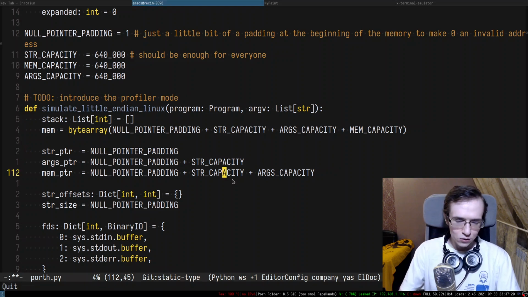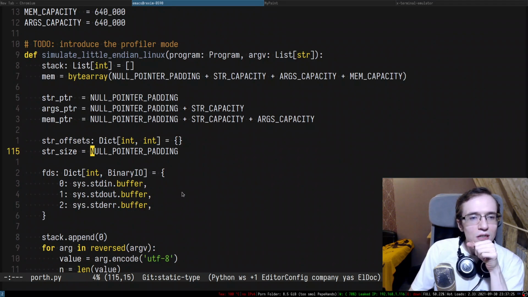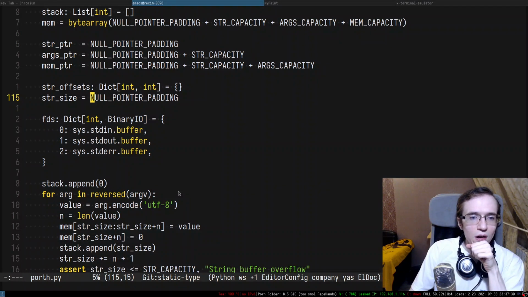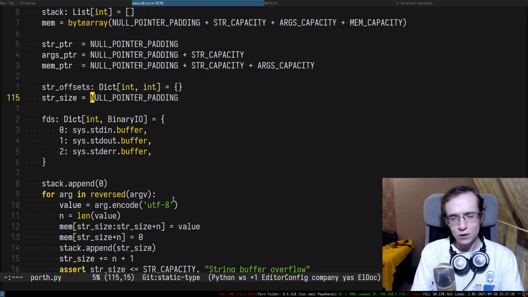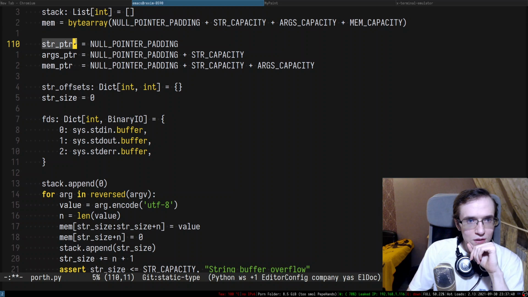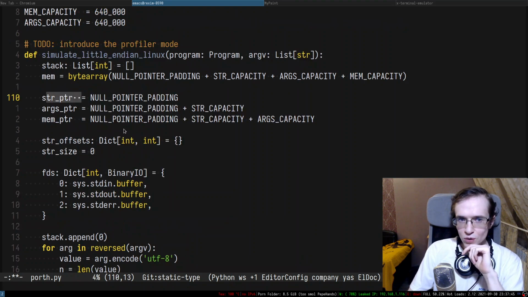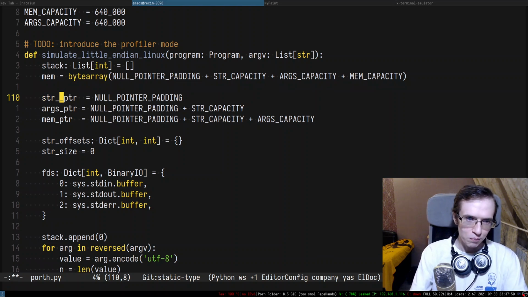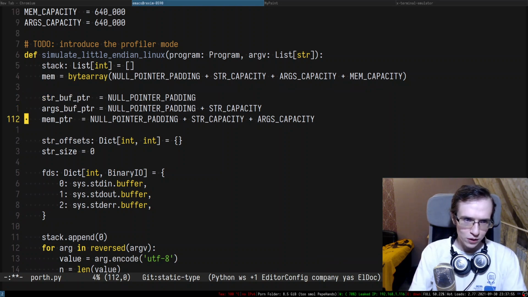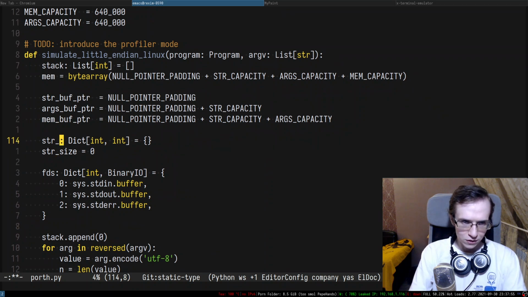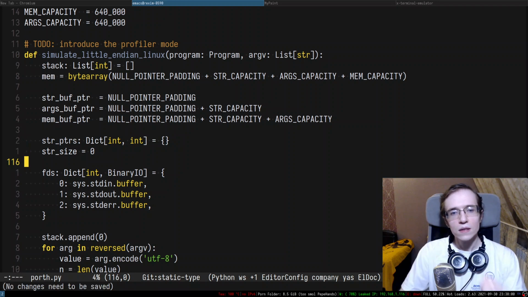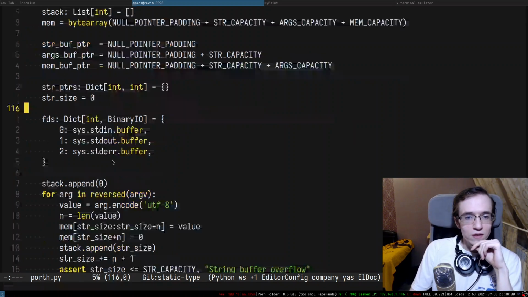Alrighty, so str size, and str size is rather strange, I would say. So str size, in my opinion, should actually be 0, right? And this is str offsets, but they're not str offsets. They're more like str pointers. So I'm gonna call this thing str buffer pointer, args buffer pointer, and memory buffer pointer, and these are gonna be str pointers.